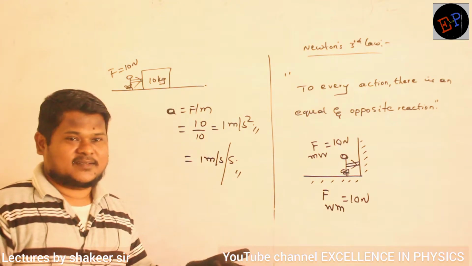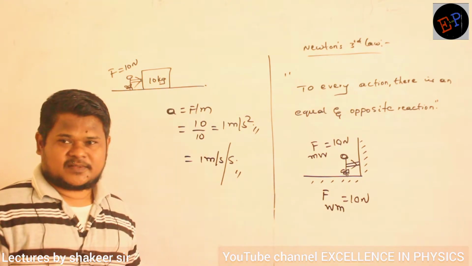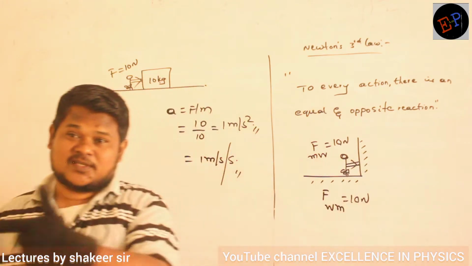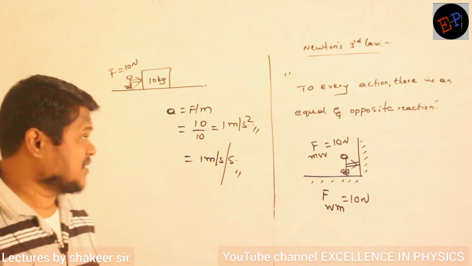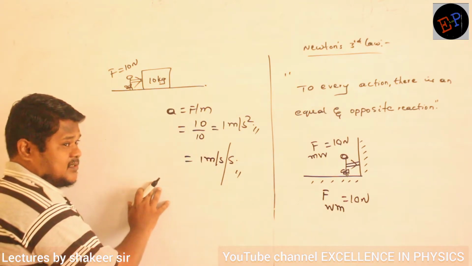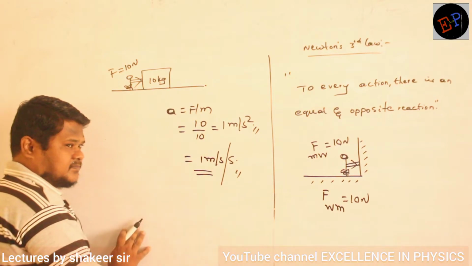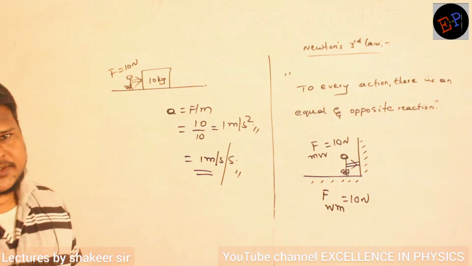Newton's third law says every action has an equal and opposite reaction. The man is applying force on the wall in this direction. The wall is also applying force on the man in the opposite direction. Clear, no? So both the forces should get cancelled and the body should not move, no? But why is acceleration produced? That is the question. Are you able to understand?